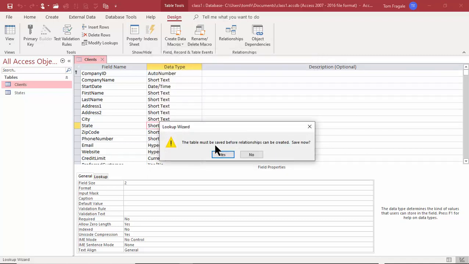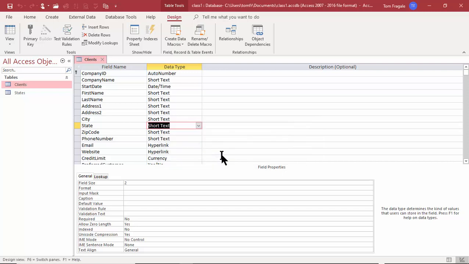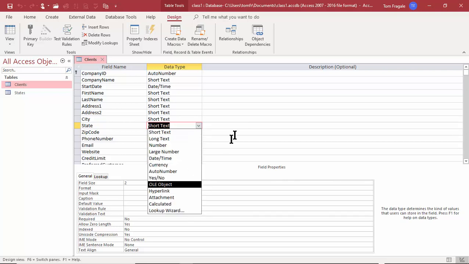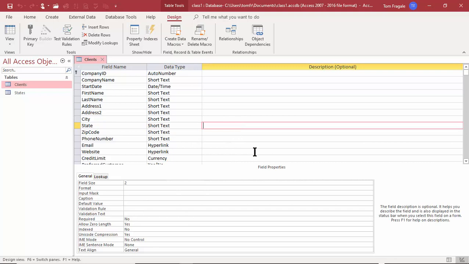And it says the table must be saved before relationships can be created. Do you want to save now? And we're going to say yes. So we'll see how those tables are related in a different lesson, but it actually makes a relationship between those two tables, so I picked on yes there. The way we got to that window was I clicked on that pull down for the data type, and then I did the Lookup Wizard. Now let's see what all that really means.